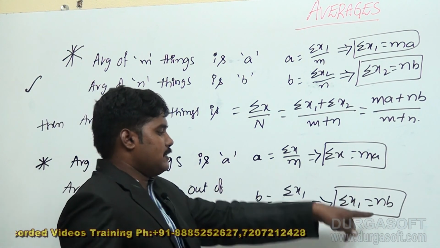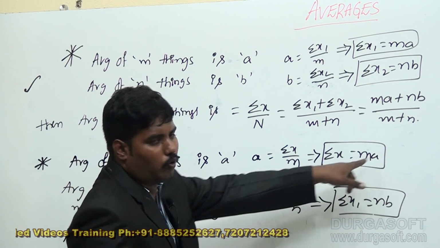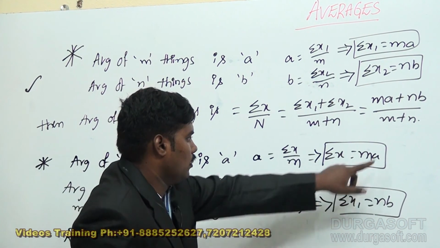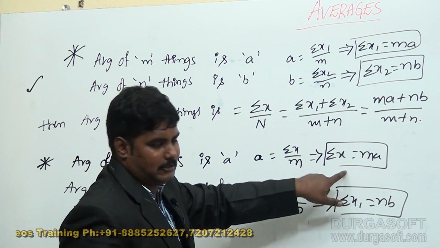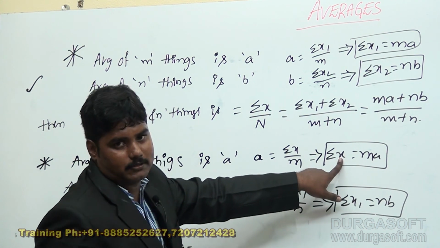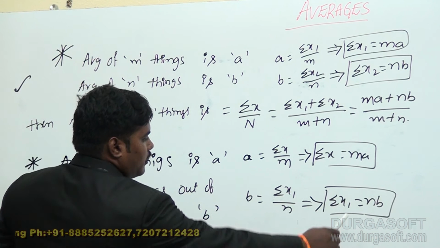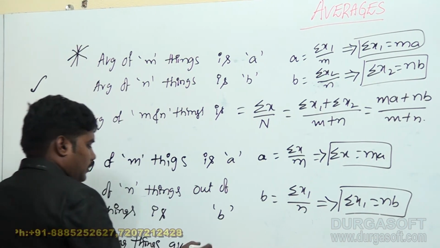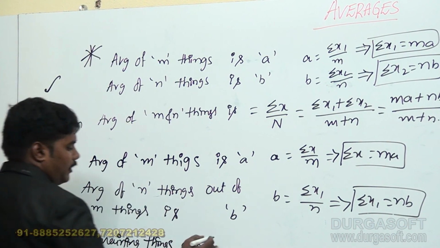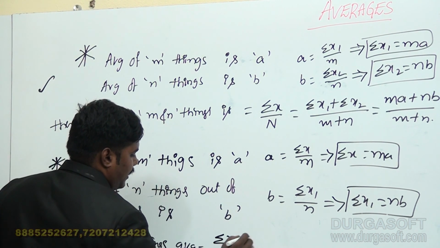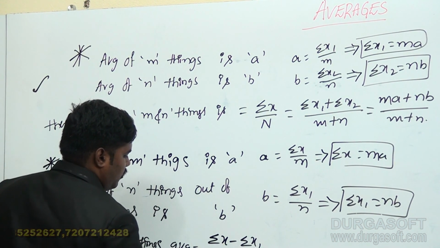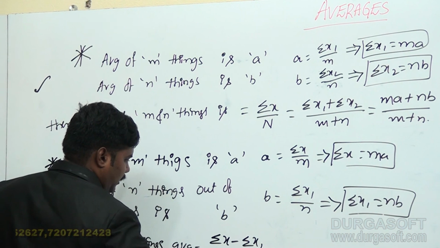In these m things, n things are separated. That's why this is the total sum of items, the total class members, so I am taking it as sigma x. And this is the separated persons' sum of items, that is sigma x1. So then what about the remaining things' average? Sigma x minus sigma x1 by, that means here, the remaining things is